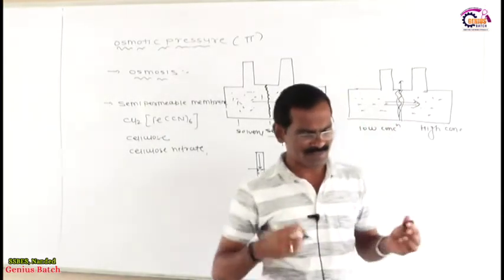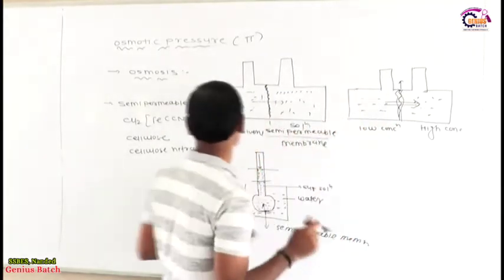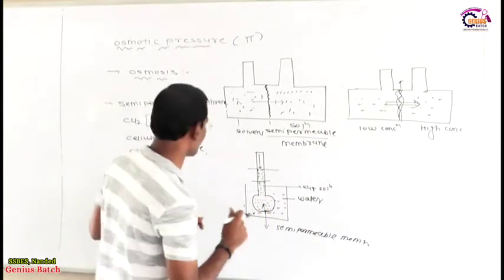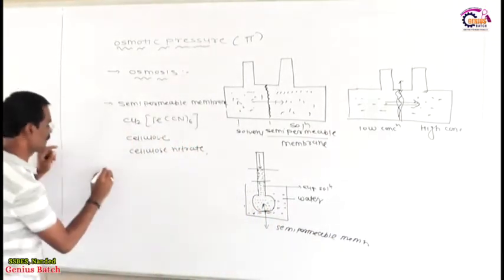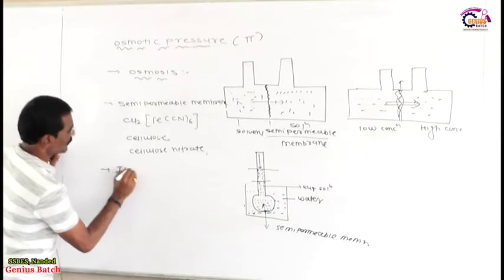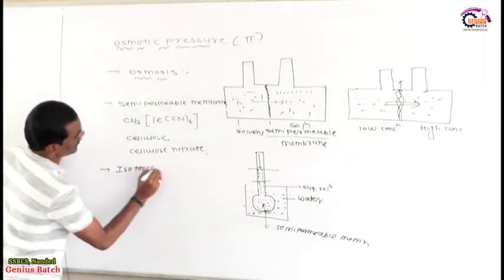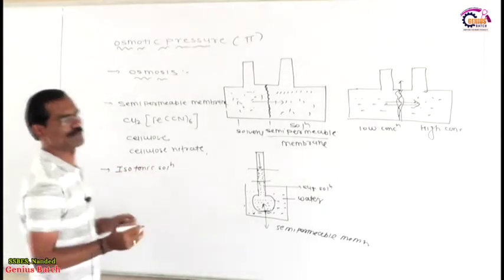Now I am going to discuss with you some solutions. That one is called the isotonic solution. Isotonic solution means what? See toward the board. Now this is a semi-permeable membrane. Now my dear friends, what is the meaning of isotonic solution? Isotonic solution means what?